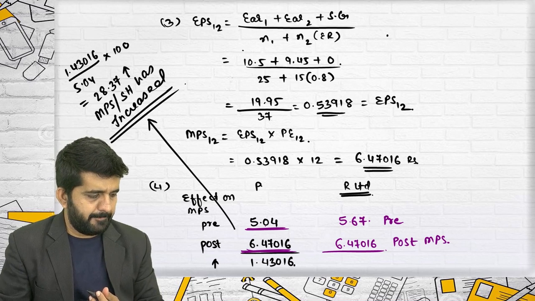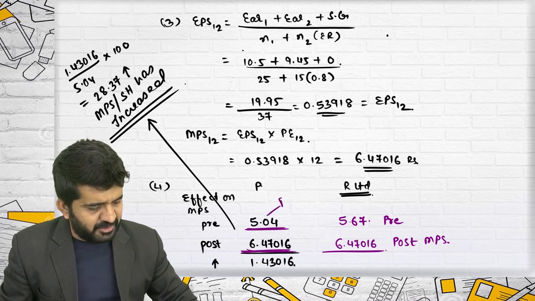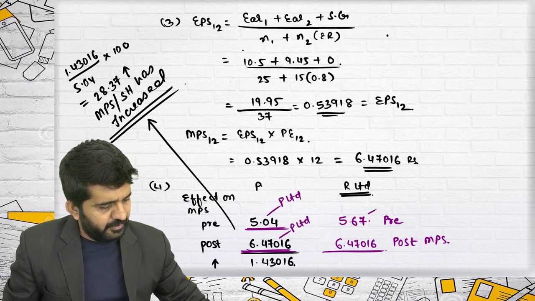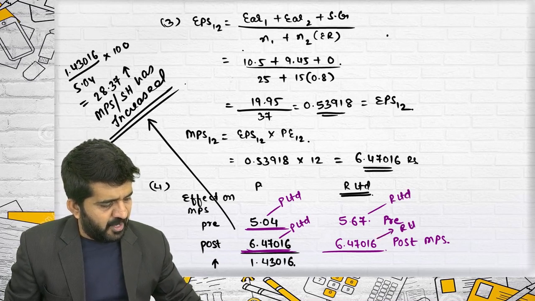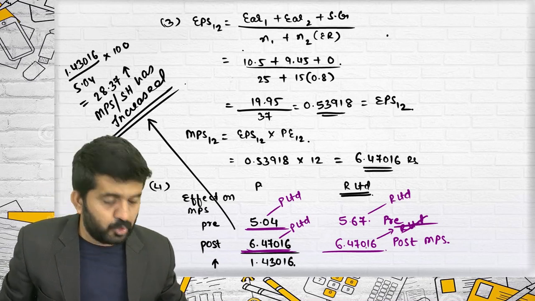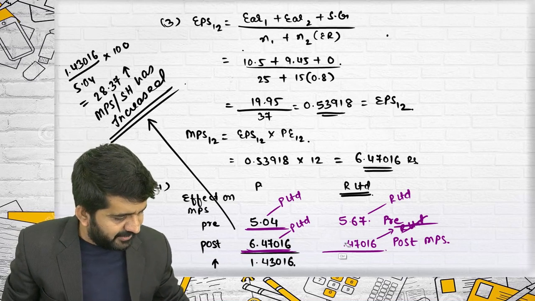We need to find the equivalent MPS. Exactly. Logically, this is of P Limited, this is of R Limited. This is the post-merger MPS of P Limited. This cannot be compared. Then what can be compared?